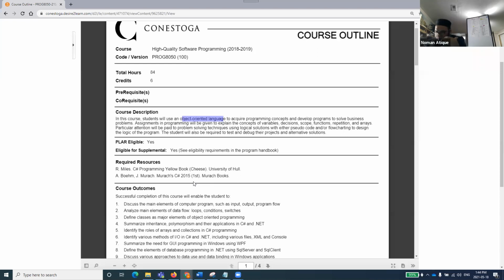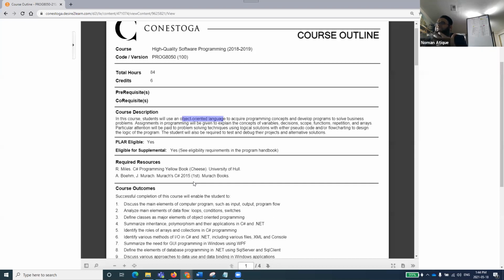But those who are new, as I have seen, some people have said they are very new to this, out of these few 6 7 people. So please bear in mind, I will give you a very good understanding of what is object oriented language and what are the other languages, maybe structured languages or functional programming, procedural programming. I'll talk about that. No worries if you are not familiar with this object oriented word.